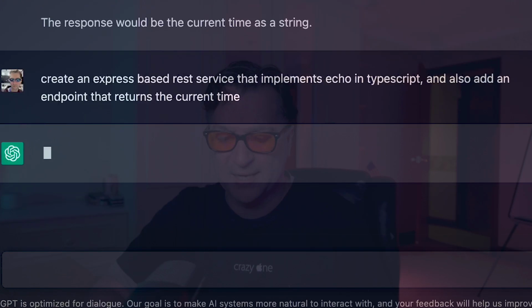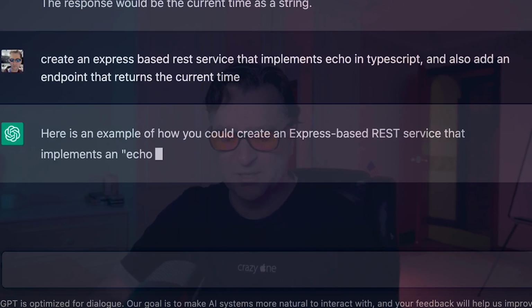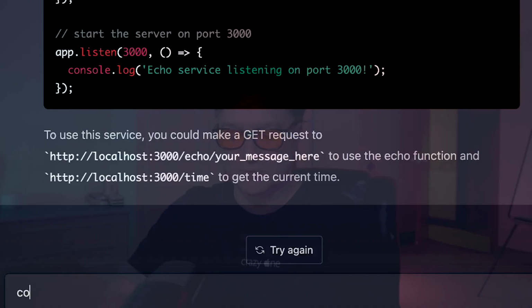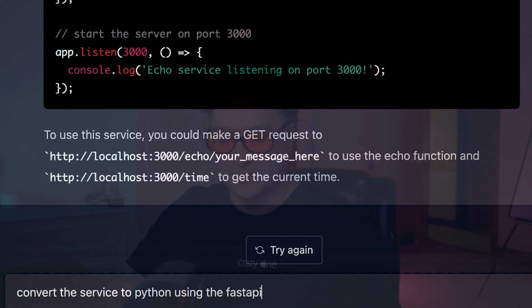So we'll just put that back so that we have a REST service again. So that will generate the same code that we had before. And now what I'm going to say is take that service and I want you to convert it into Python, and I want you to use the FastAPI framework. So convert the service to Python using the FastAPI framework.